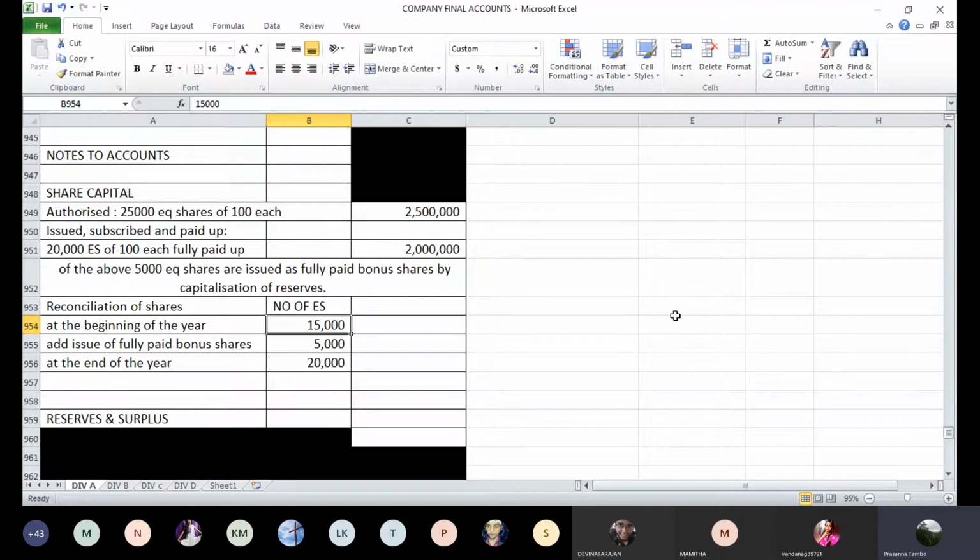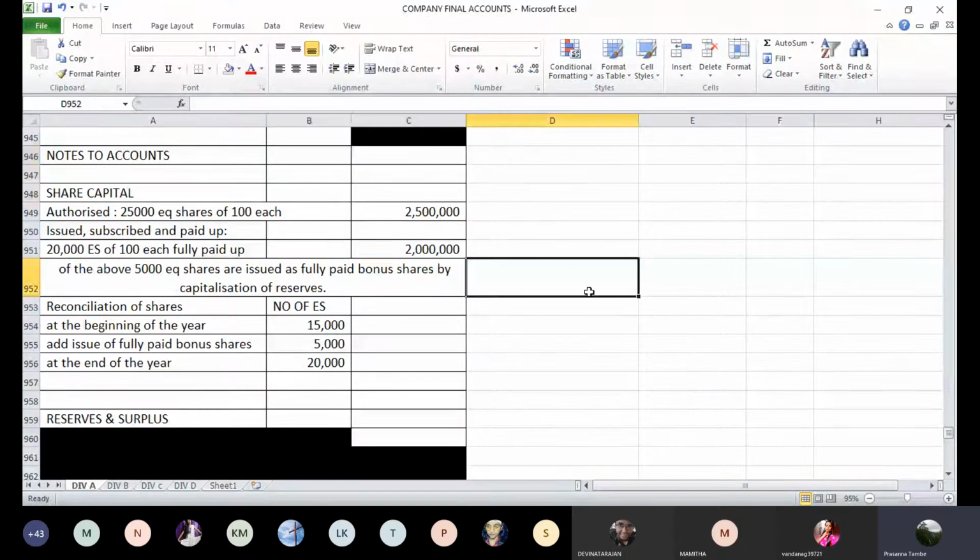Are you clear about this? Yes, sir. So write down these details. Then we will go to the next item in trial balance. This was the first item in trial balance, share capital of 15 lakhs, which is now increased to 20 lakhs because of issue of bonus shares. And then we are showing the utilization of reserves there, saying that the bonus shares are issued by capitalization of reserves. We are also giving the reconciliation of number of shares. Write down these details. Then we go to the next item.